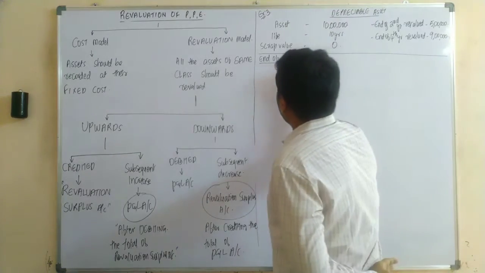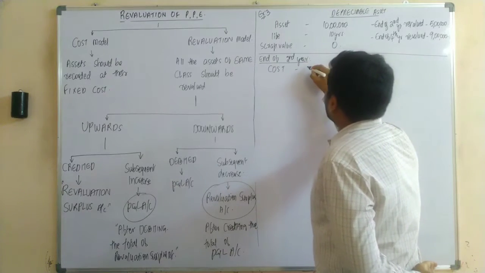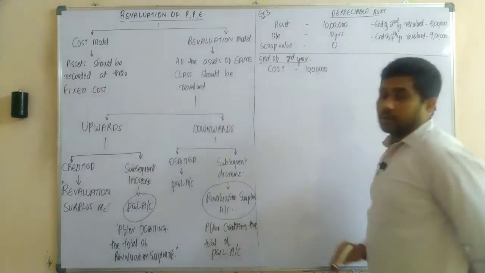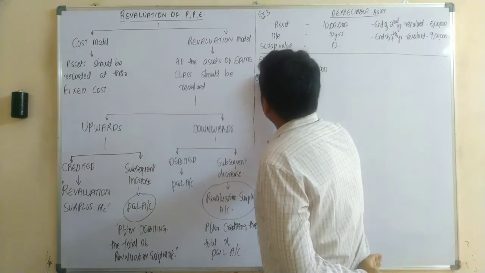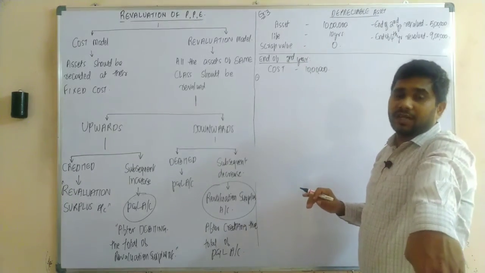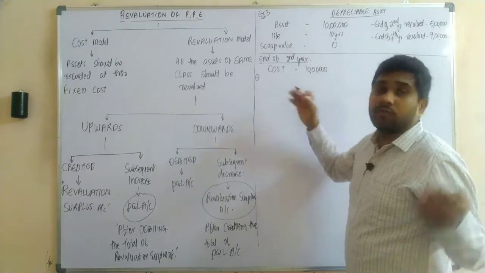How can we know the carrying value? The carrying value is nothing but the cost of 10 lakh rupees. As it is a depreciable asset, we need to reduce the depreciation. After reducing depreciation from your cost, that would be your carrying value.